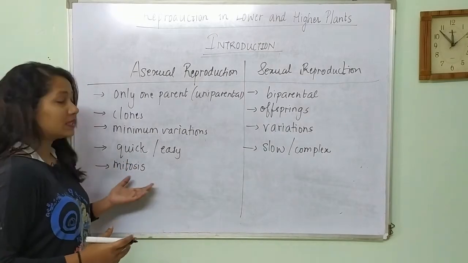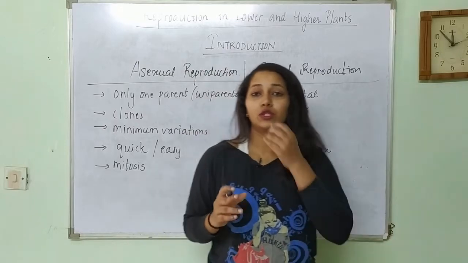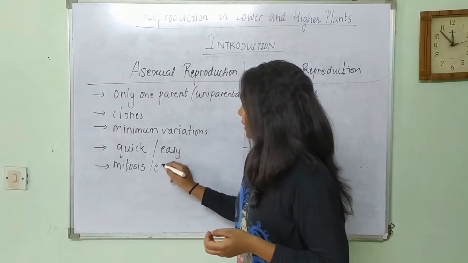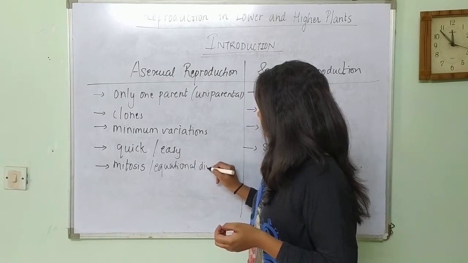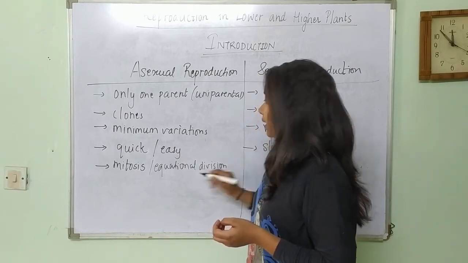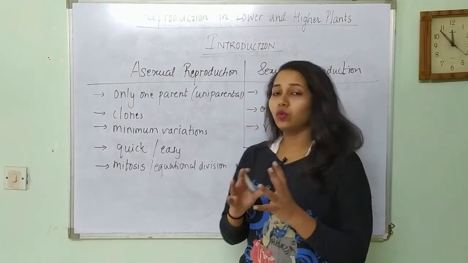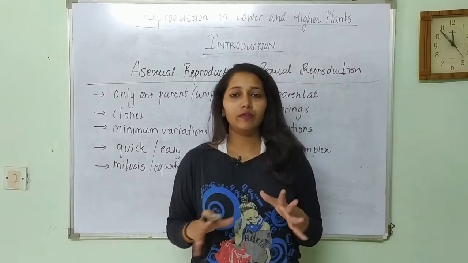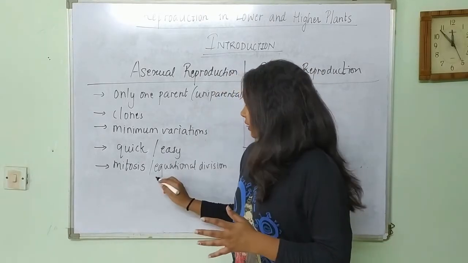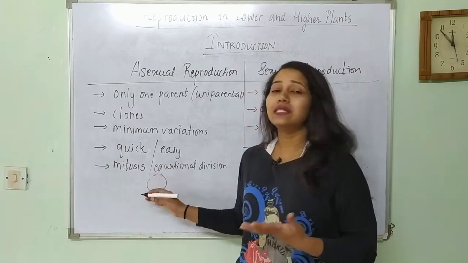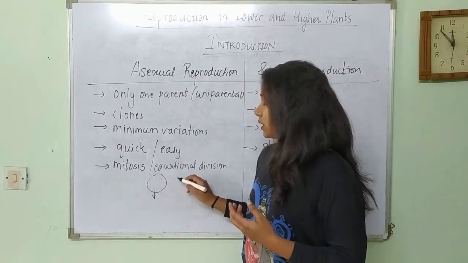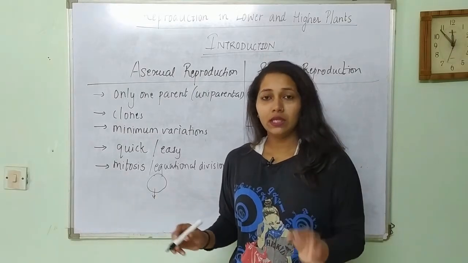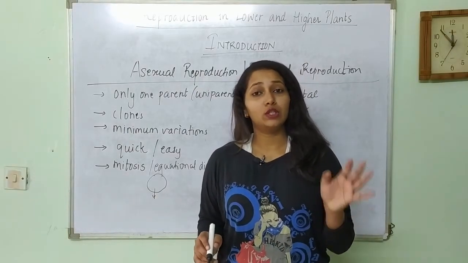Now mitosis is a kind of cell division which is also called equational division. Let me give you a way of understanding it better. We have one cell, and it undergoes cell division once, and it undergoes DNA replication once, okay.